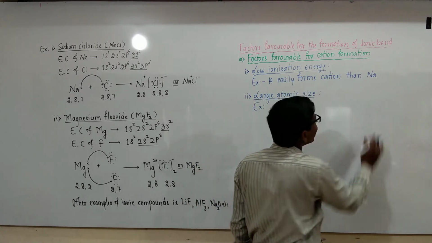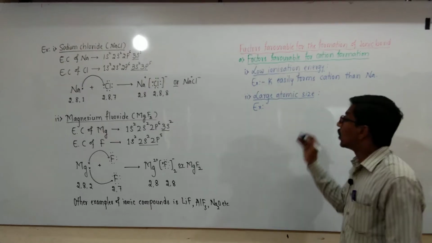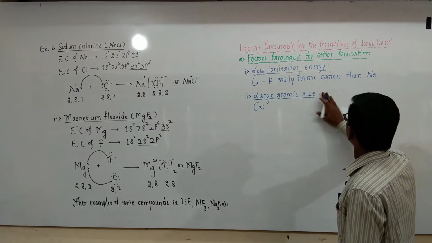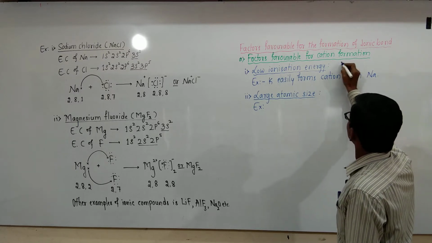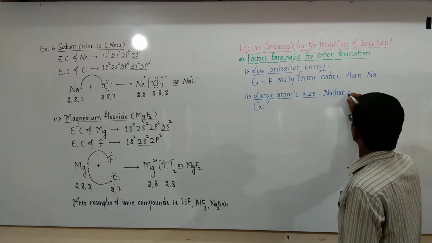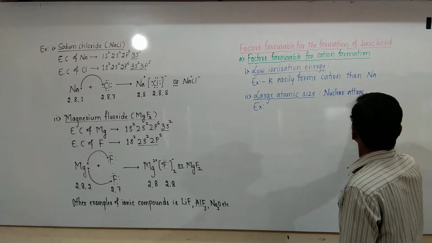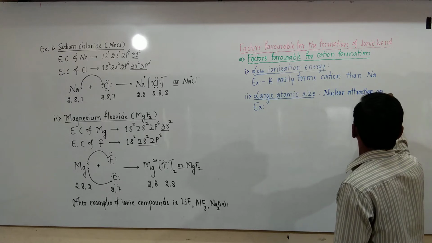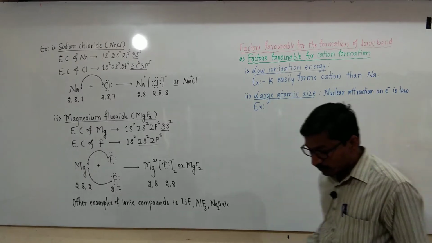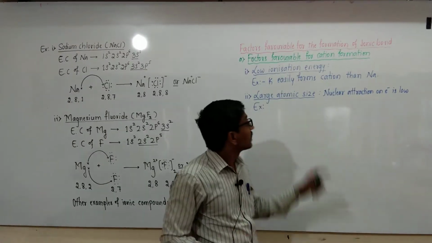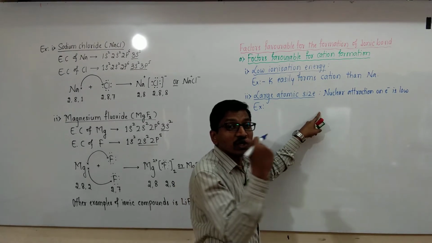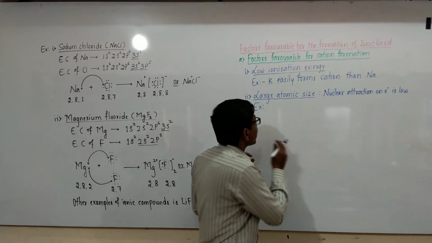For example, cesium, nuclear attraction on electron is low. That's why these large size of ions or atoms easily loses electrons to form cations.